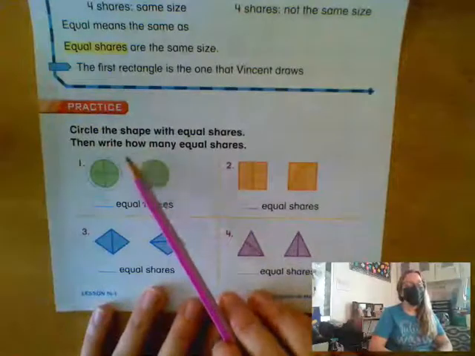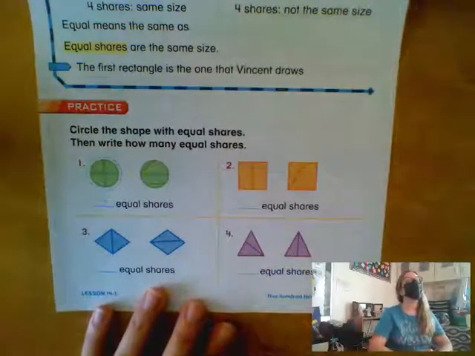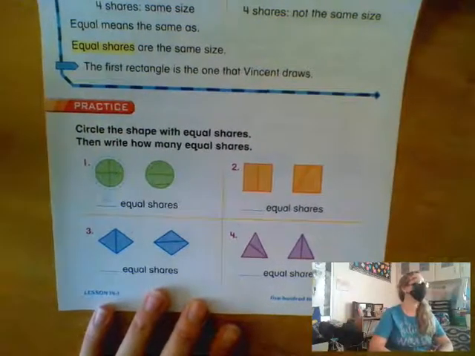It says circle the shape with equal shares. Brooklyn, you've got to stop doing that. It's distracting.